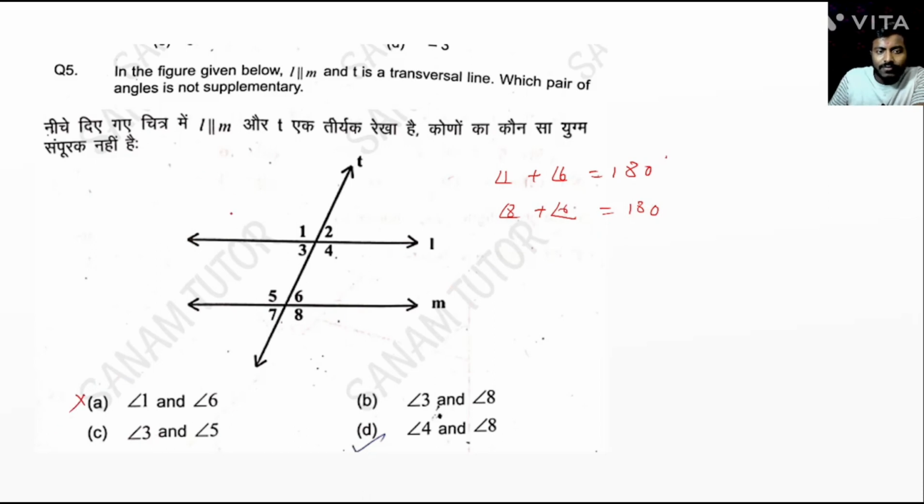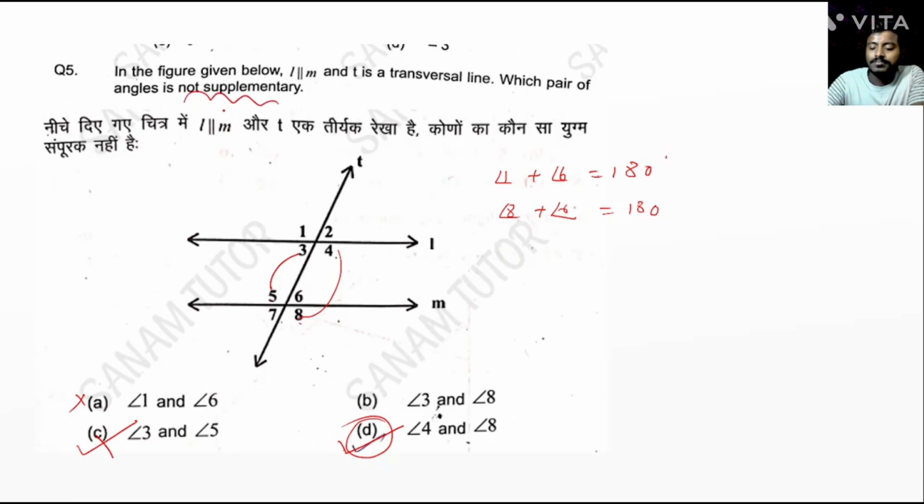Next 3 and 5. Okay. 3 and 5, it is a co-interior angle. Co-interior angle means sum of the angle is equal to 180 degree. It will be a pair. So it will not be the answer. 3 and 8. 3 and 8. Okay. So 5 and 8 equal. So this is also a supplementary pair. So answer is option number D, because 4 and 8 are corresponding angle. Yes or no? So correct answer is option number D. Question was not a supplementary.